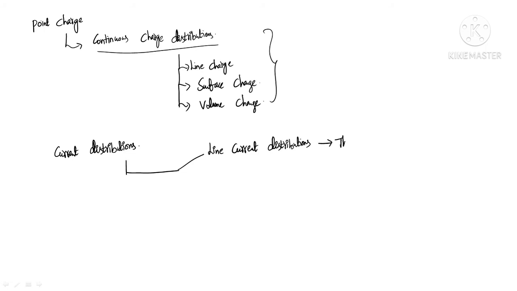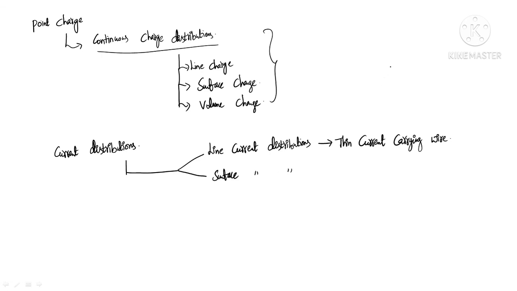A thin current carrying wire can be considered as a line current distribution. Second one is surface current distribution.